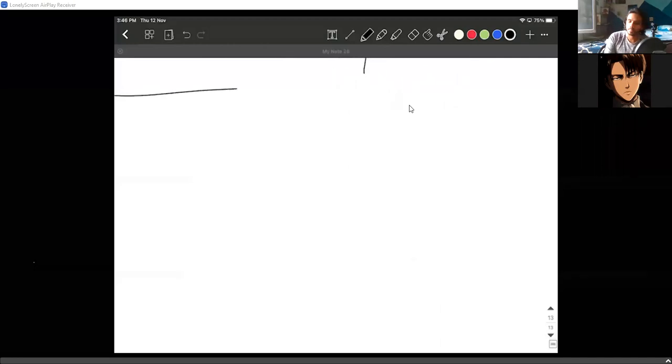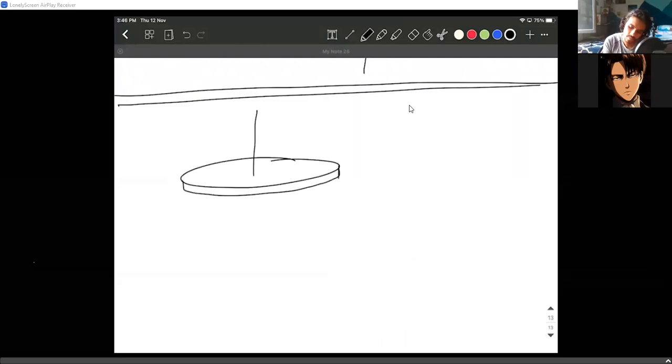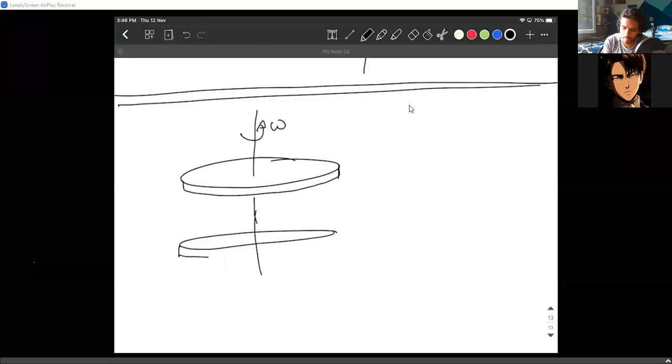Doing the next problem. A similar problem, not completely similar. Let's just say there's a disk rotating with angular velocity omega, and there is another disk on the same axle which is at rest.